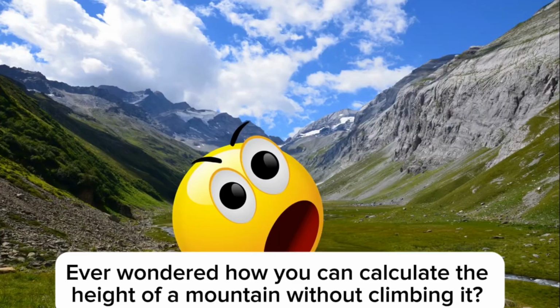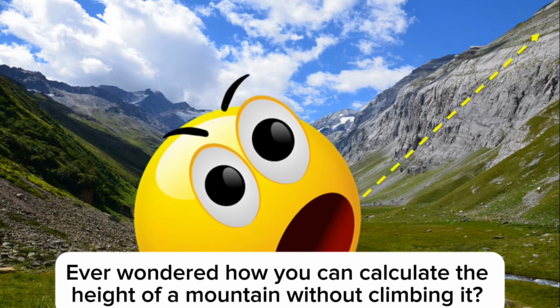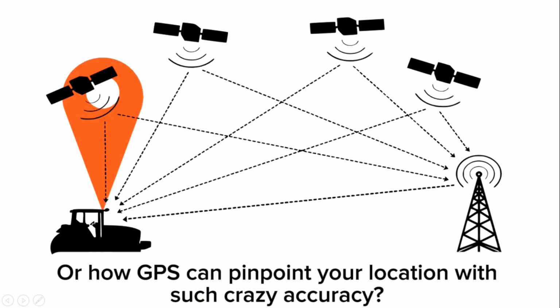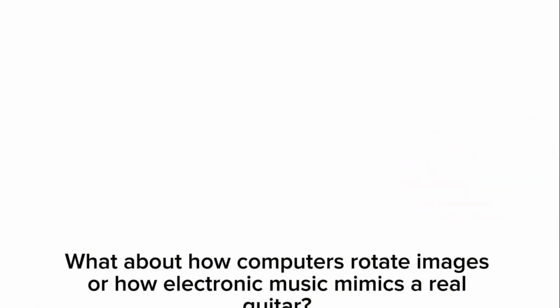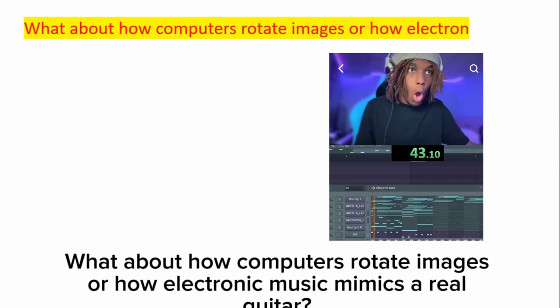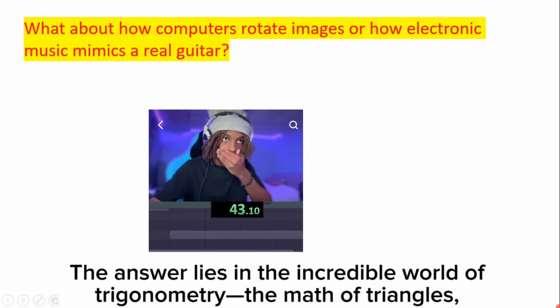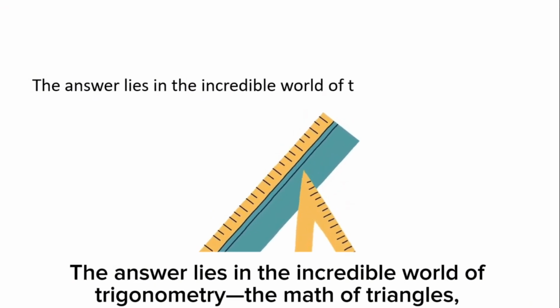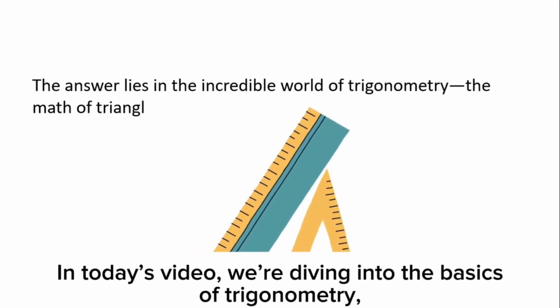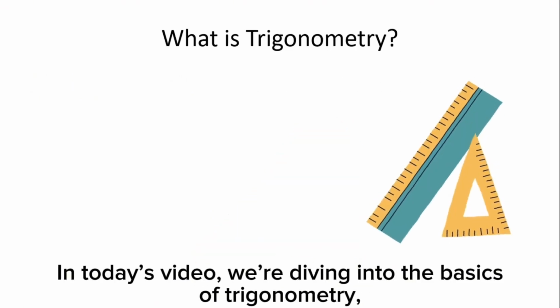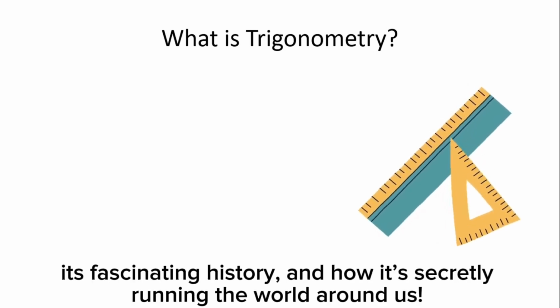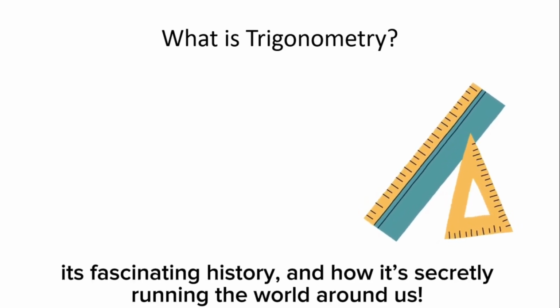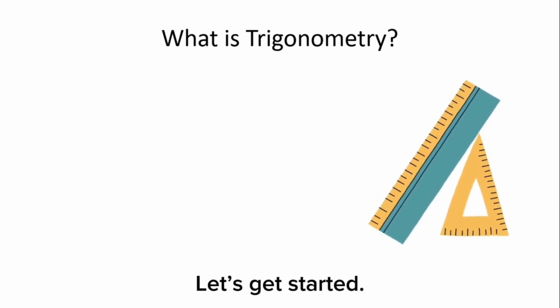Ever wondered how you can calculate the height of a mountain without climbing it? Or how GPS can pinpoint your location with such crazy accuracy? What about how computers rotate images or how electronic music mimics a real guitar? The answer lies in the incredible world of trigonometry, the math of triangles, angles, and sides. In today's video, we're diving into the basics of trigonometry, its fascinating history, and how it's secretly running the world around us. Let's get started.